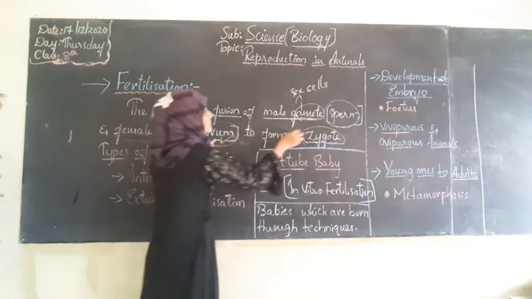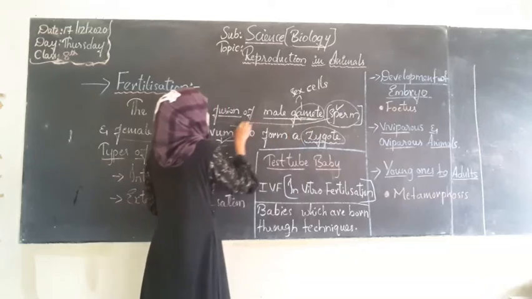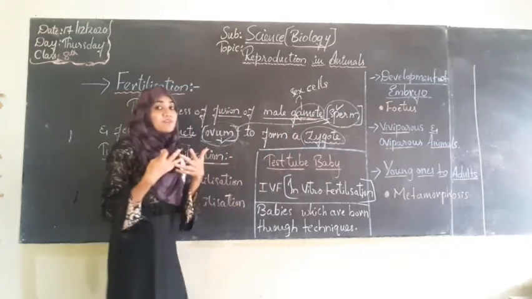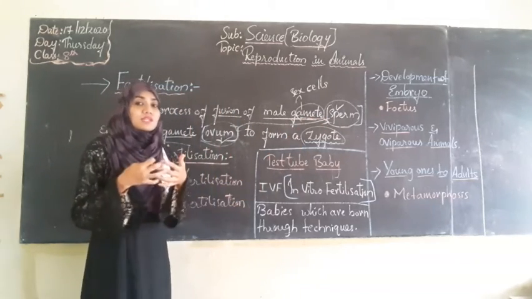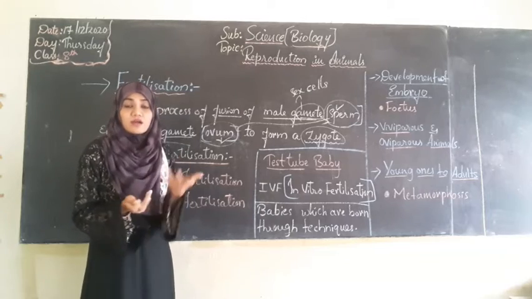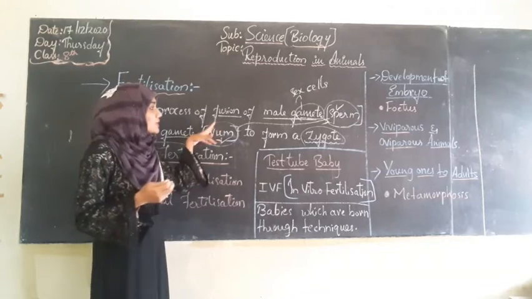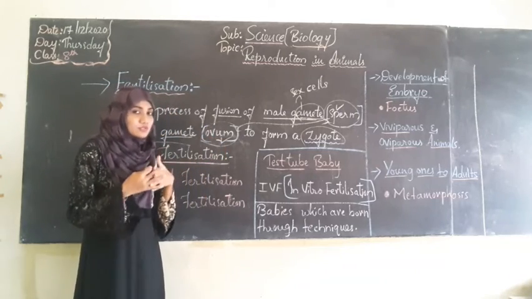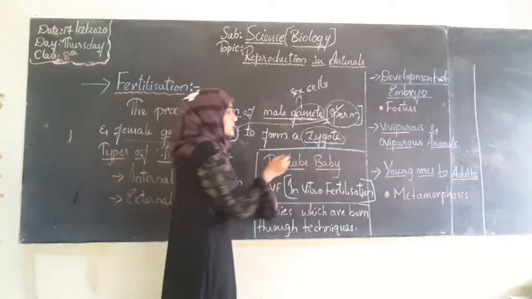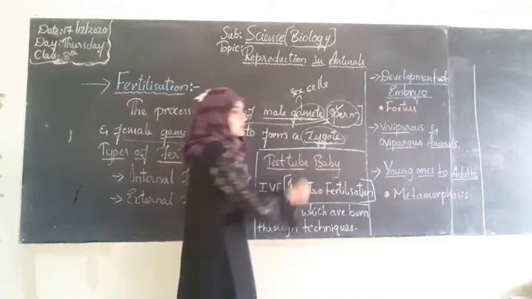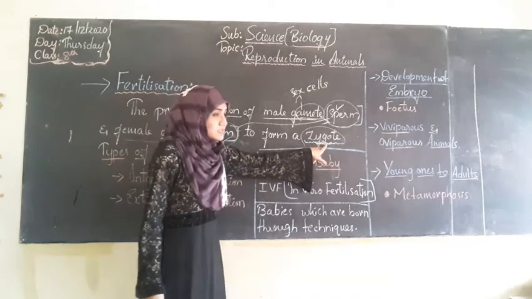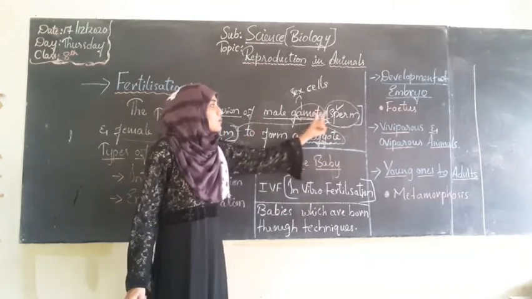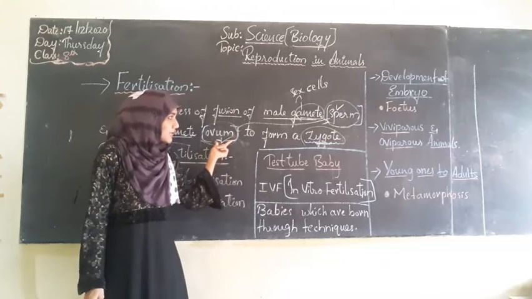So this ovum and this sperm together will fuse, that means they will combine. When the male sperm and female ovum combine together, they will form another new cell, that is called the zygote.